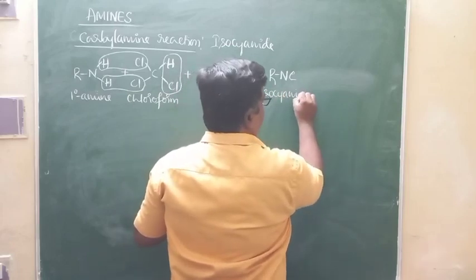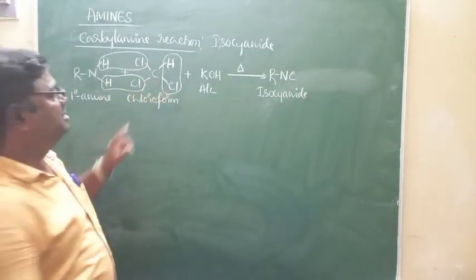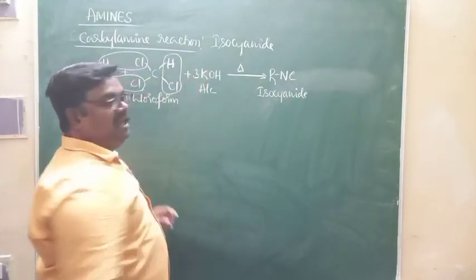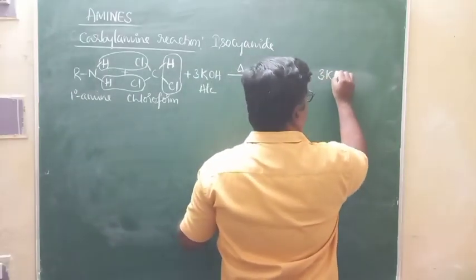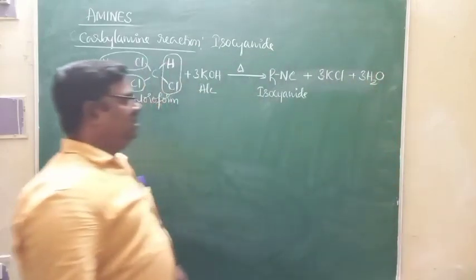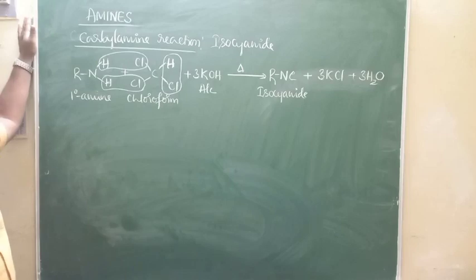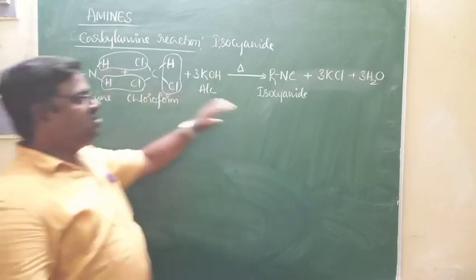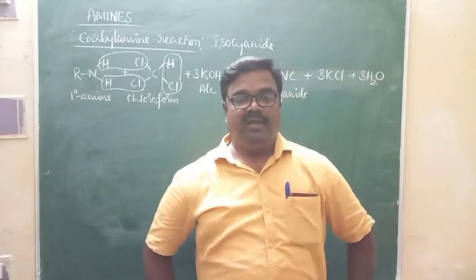This is what we call isocyanide. These 3 HCl molecules react with 3 KOH molecules to form 3 KCl plus 3 H2O. This is the isocyanide reaction, or you can say carbylamine reaction. The isocyanide formed in this reaction is characterized by a foul smell.